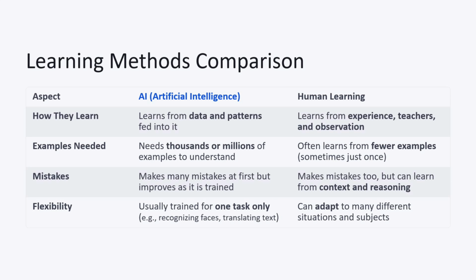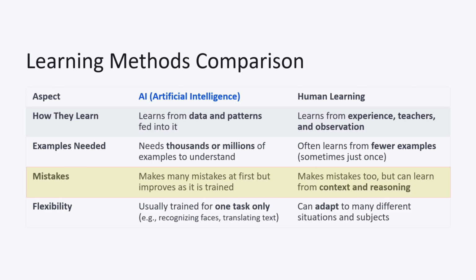Now we will see a learning methods comparison between AI and human. AI learns from data and patterns fed into it. Humans learn from experience, teachers, and observation. AI needs thousands or millions of examples to understand. Humans often learn from fewer examples, sometimes just once.